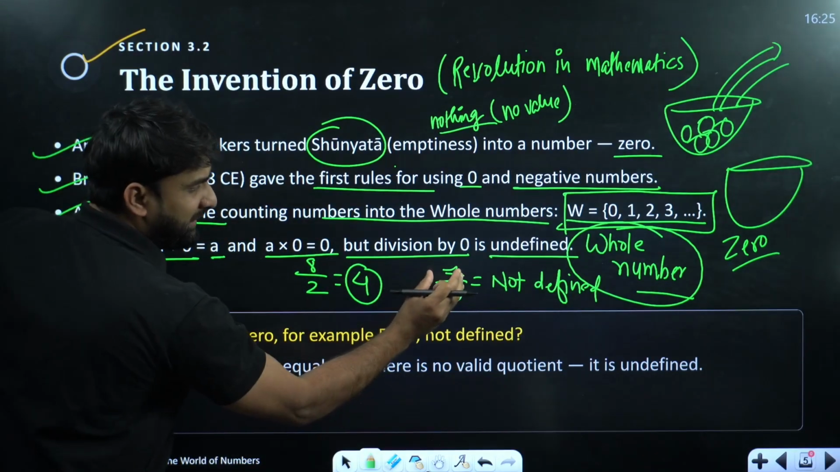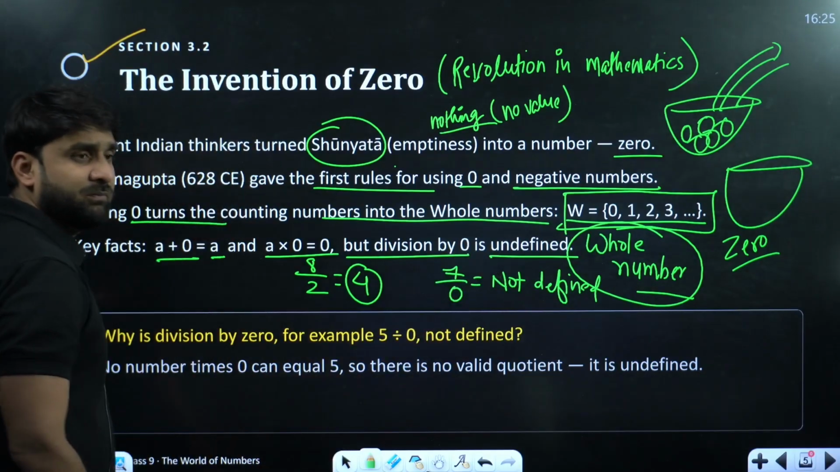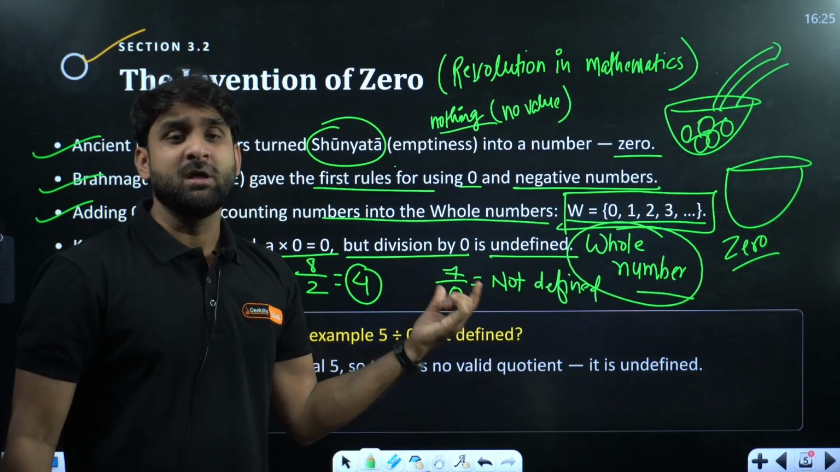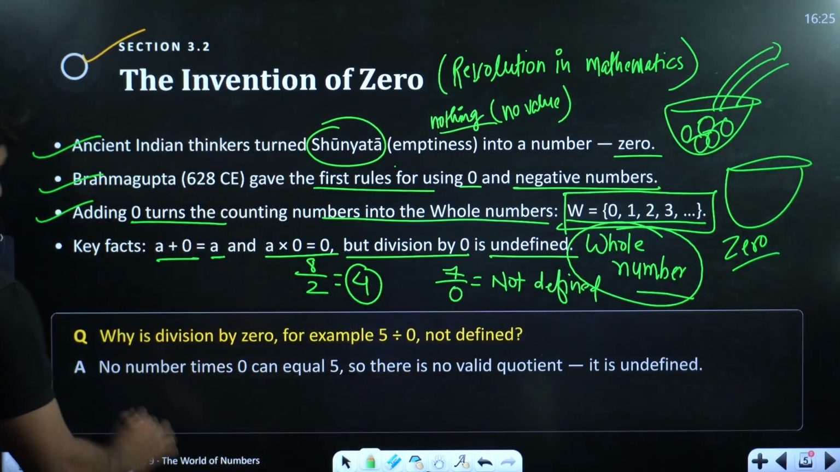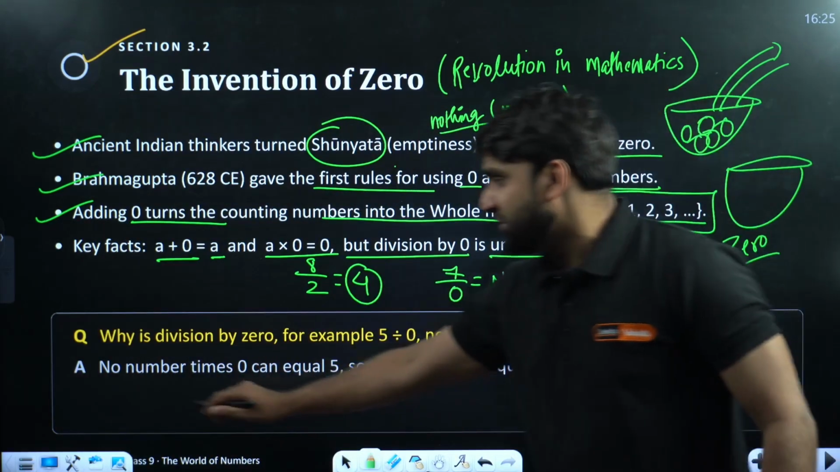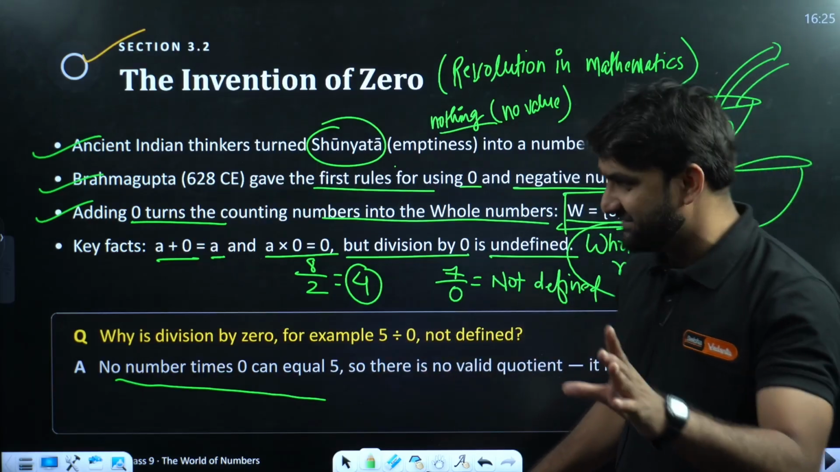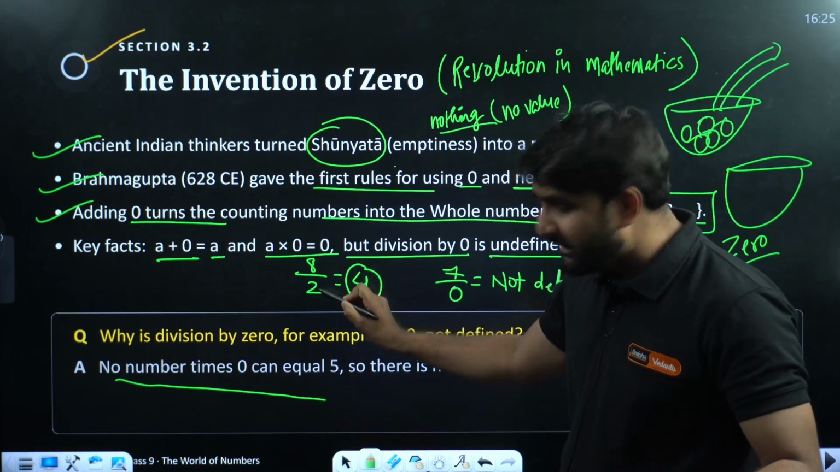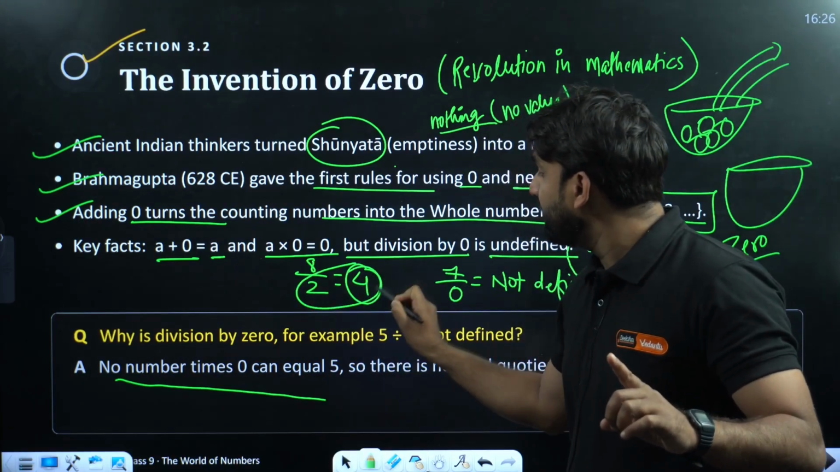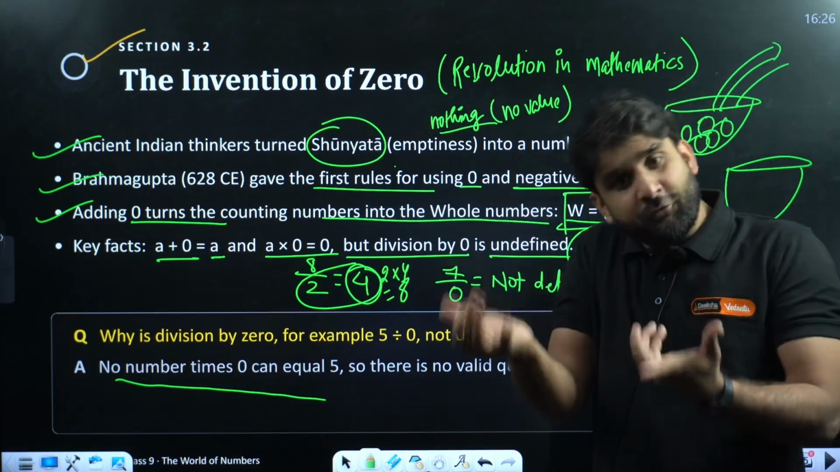But if we divide 7 by 0, it means we are getting 0 parts of 7. That is not a defined value. So when we divide any number by 0, the result is undefined. Okay, why is division by 0 undefined? For example, 5 divided by 0 is not defined. Listen, champion, listen. When we divide 8 by 2, the result is 4. Now, if we multiply these two numbers, 2 times 4, we get the same answer, 8.